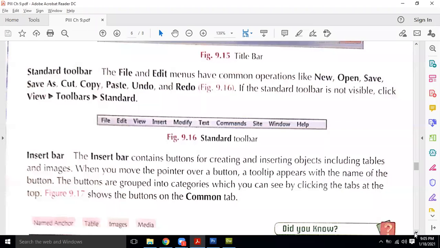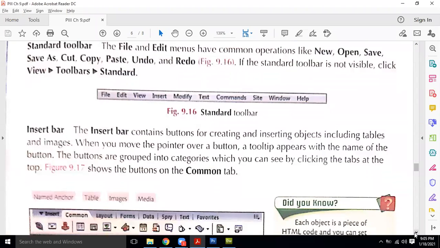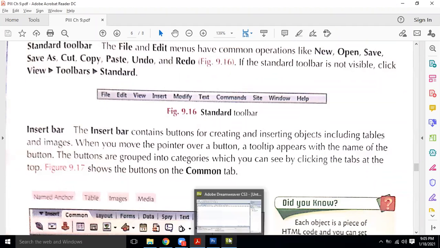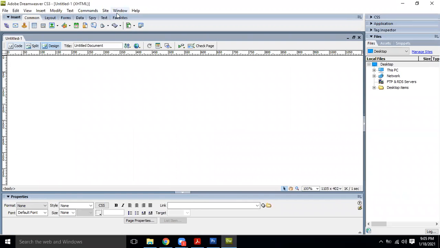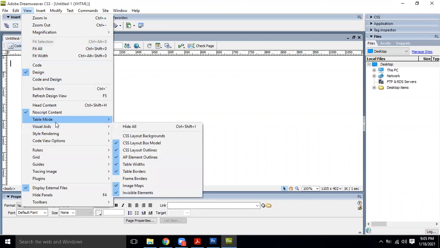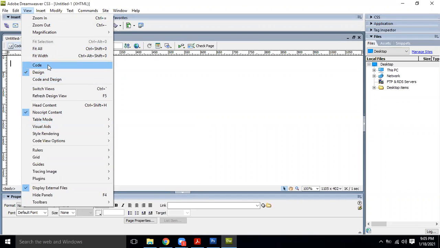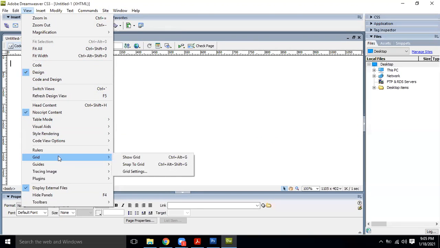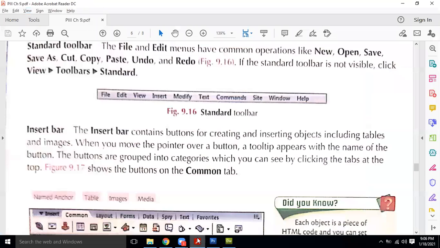Okay. If the standard toolbar is not available, click View, Toolbars, and Standard. Just like I told you in other software as well, View is the option from where you can open the toolbars, whatever tool is required. We can go and find it from here.